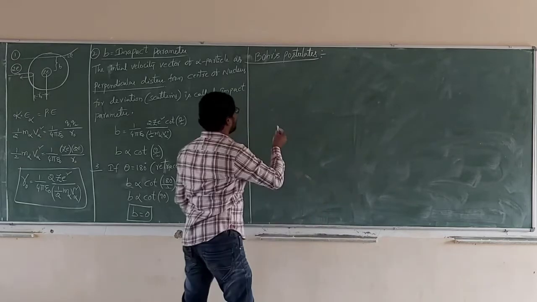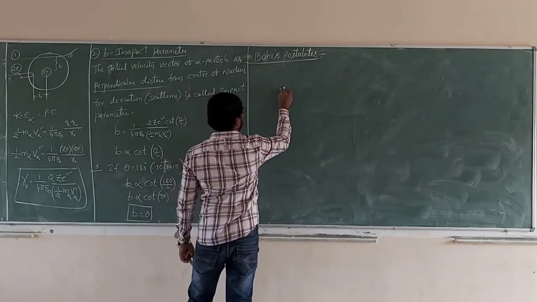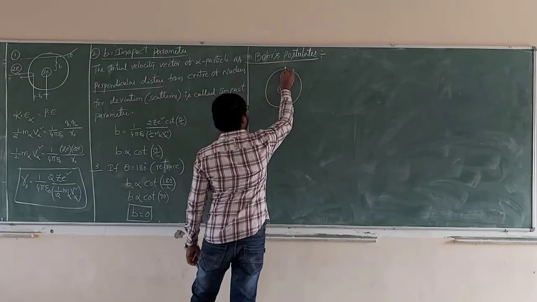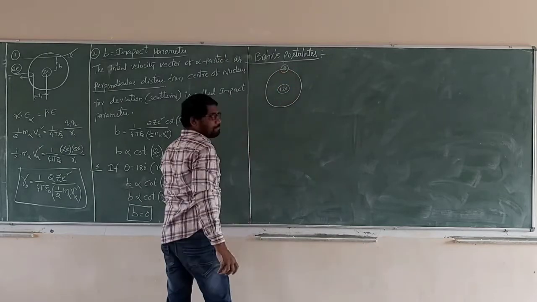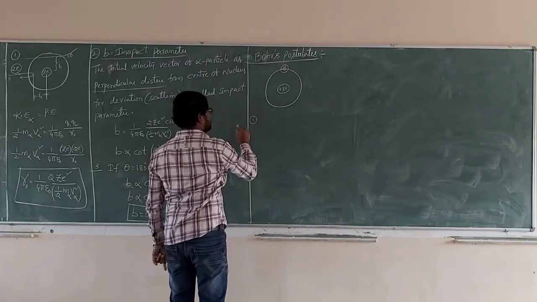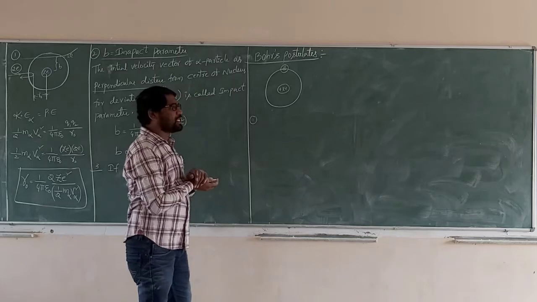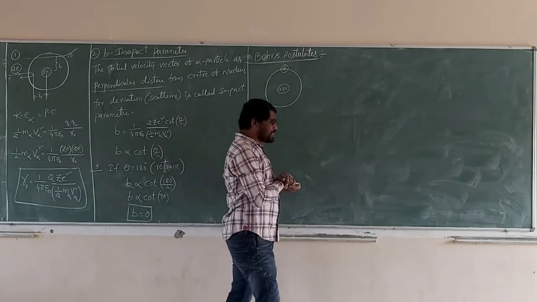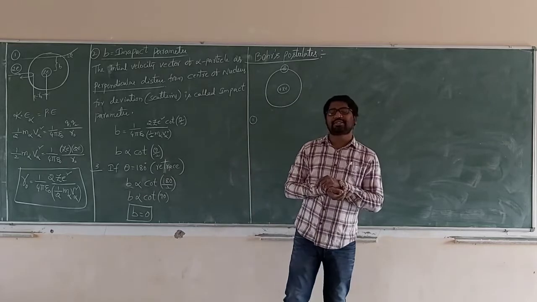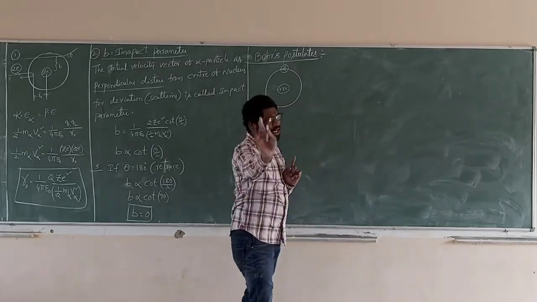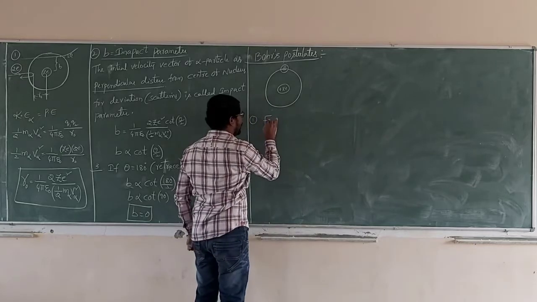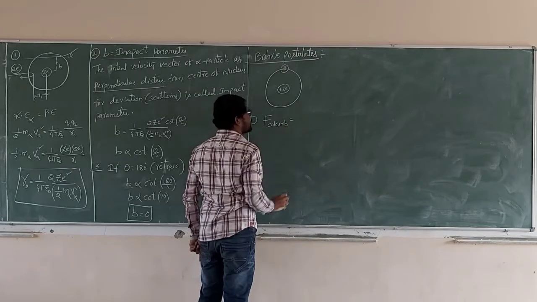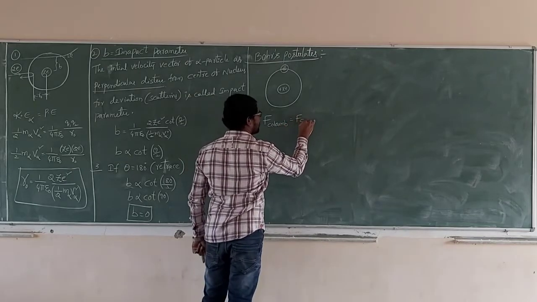See carefully. Suppose this is the nucleus. Around the nucleus, an electron is revolving. Now, first one is explaining the first postulate. When the electron is continuously revolving around the nucleus, the Coulomb electrostatic force is balanced by the centripetal force.